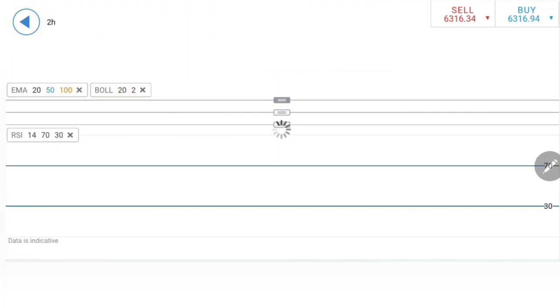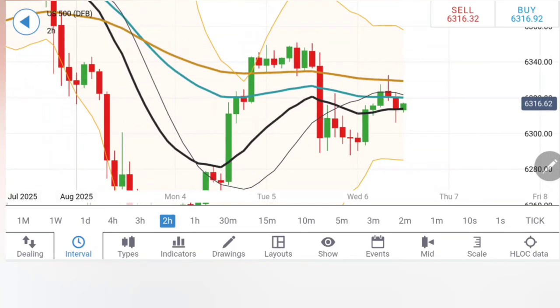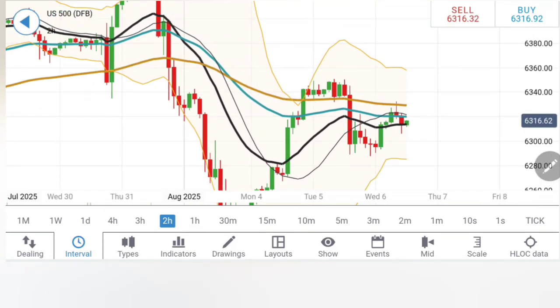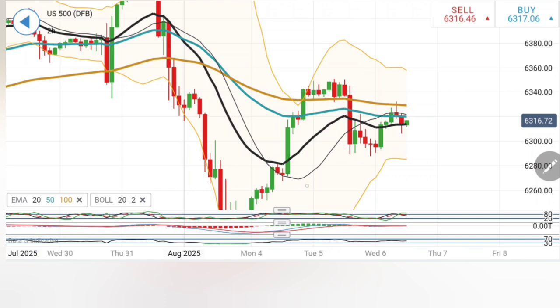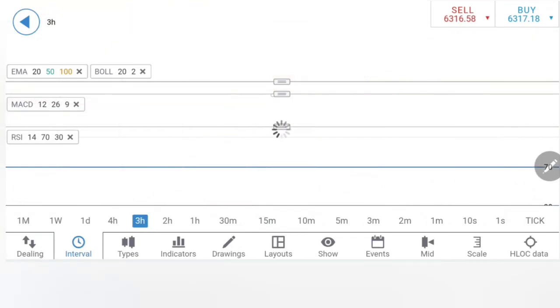RSI is flat here. On the 2 hour charts, you see a similar observation. On the 2 hour charts, one important point is the reversal sign which is shown here. Since then it has traded bearish. So once it trades beyond 6322, you can initiate a buy, but 6330, 32 is what you should watch out for, and then 6340, 42, 50, 52. Else, notice this, once it trades below 6290, it might deliver a greater down move. Stochastic has dropped here. The MACD is almost flat, the RSI is flat here as well.